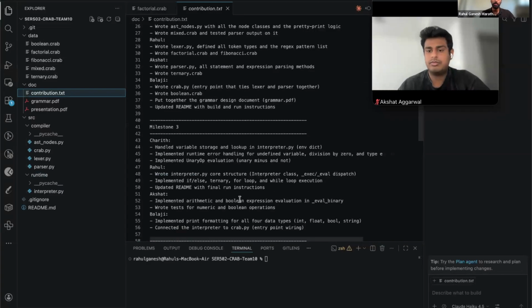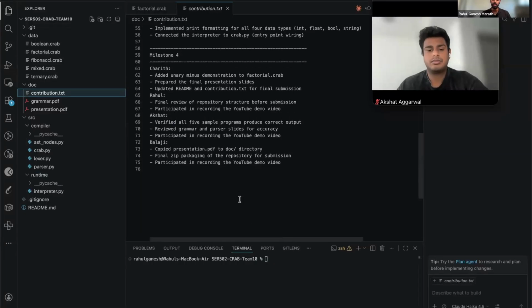As far as the contribution goes, Charith handled the AST node and the runtime error handling. I built the lexer and interpreter core. Akshat wrote the parser and the expression evaluation. Balaji wired up the entry point and the print formatting.